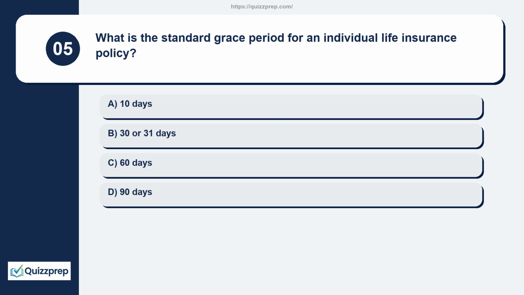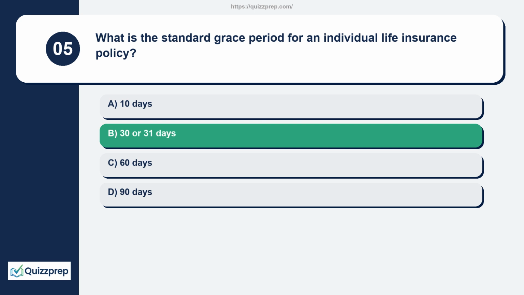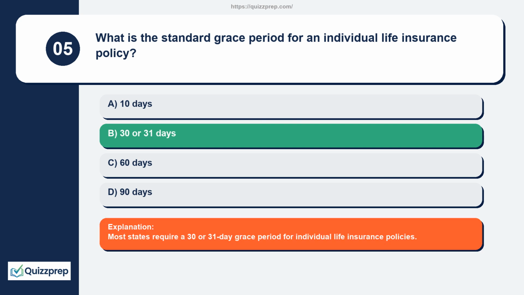Question 5. What is the standard grace period for an individual life insurance policy? 10 days, 30 or 31 days, 60 days, 90 days. Most states require a 30 or 31-day grace period for individual life insurance policies.